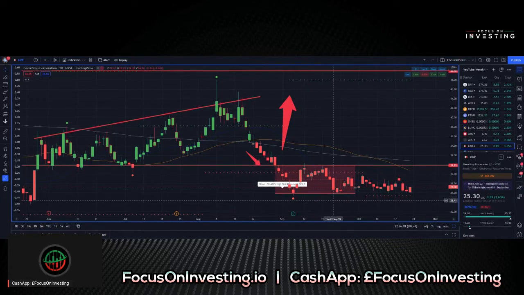And we can see again this channel that we've drawn previously, even if we extend this channel, keep it level, so that price is basically just trading in between this channel. So not really much price movement. Again, quite flat on the markets, and even if we break out of this channel, we can see that we've got the moving averages just trading slightly above the channel, which will act as a strong level of resistance as well.